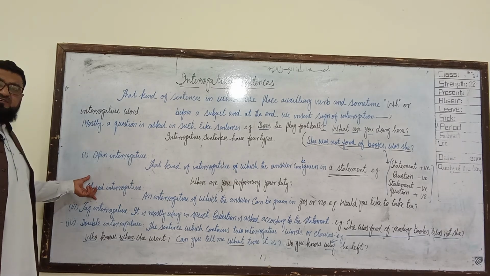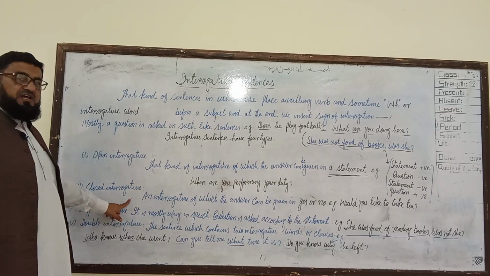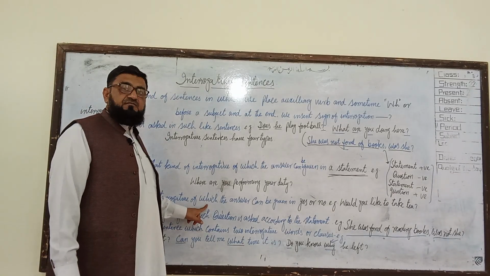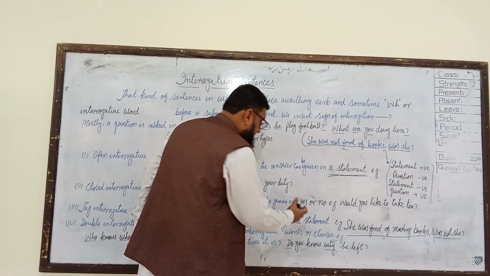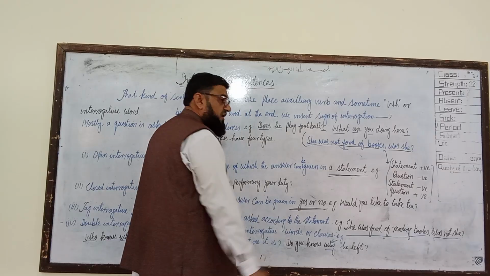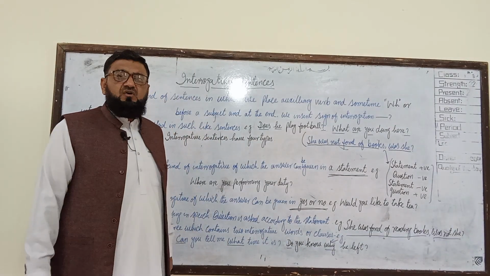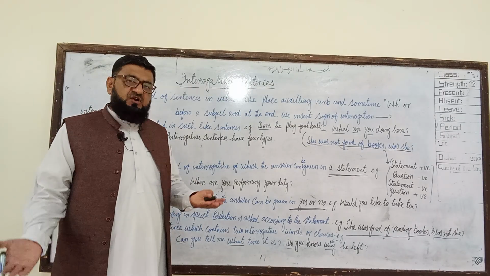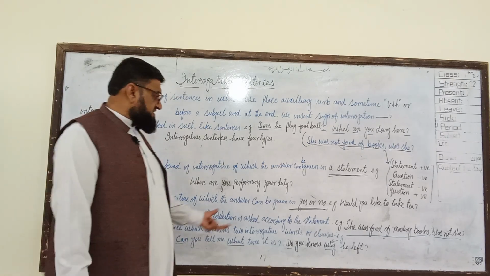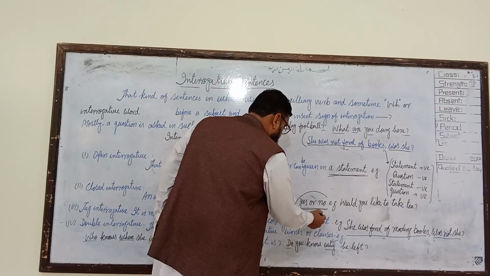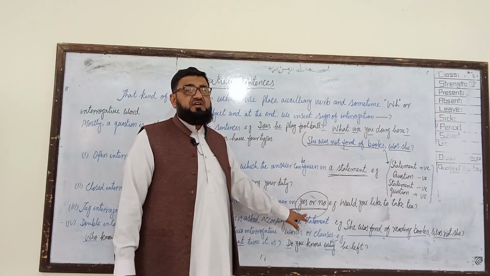Another kind of interrogative is the closed interrogative. That is a sort of interrogative whose answer can be given in yes or no. If you ask this question of these three persons, someone will say no and someone will say yes. They will not give any statement, and they will just answer in the form of yes or no. Such a type of interrogative we will call a closed interrogative.